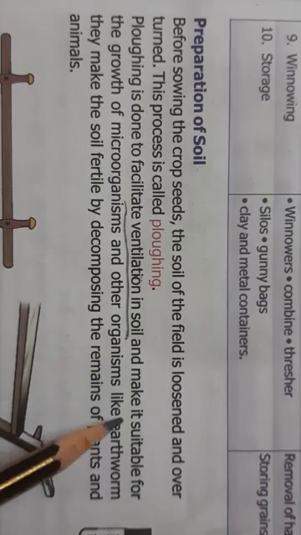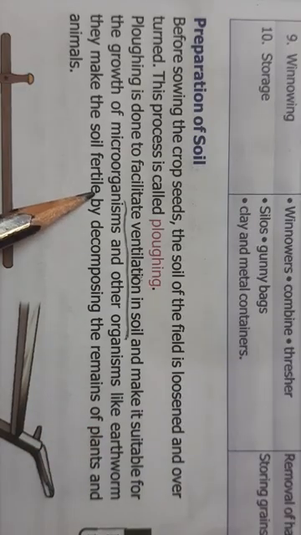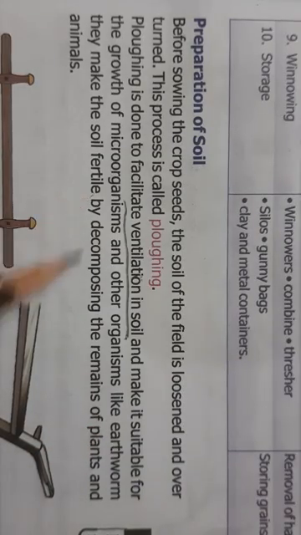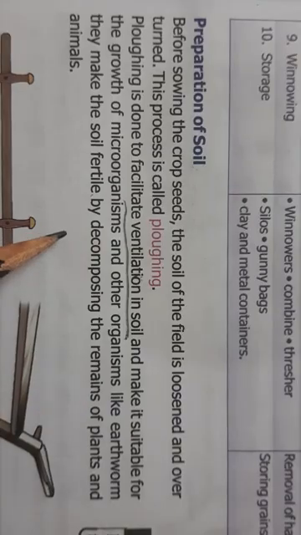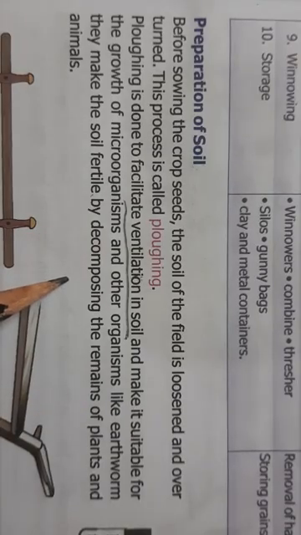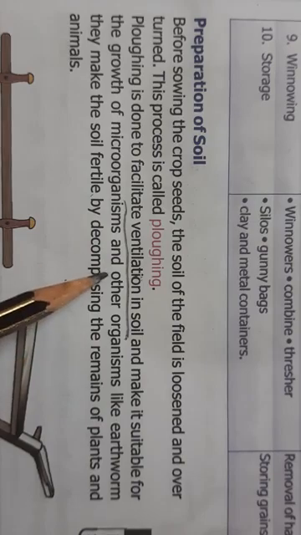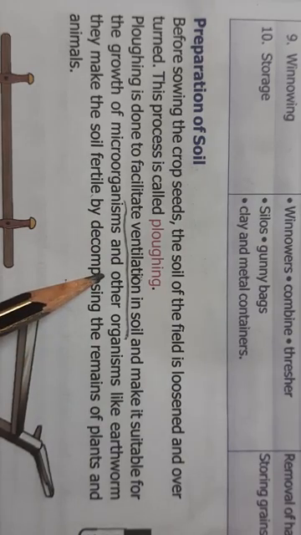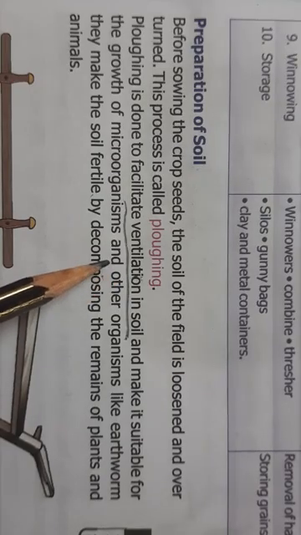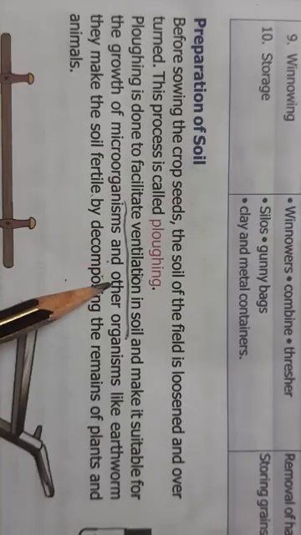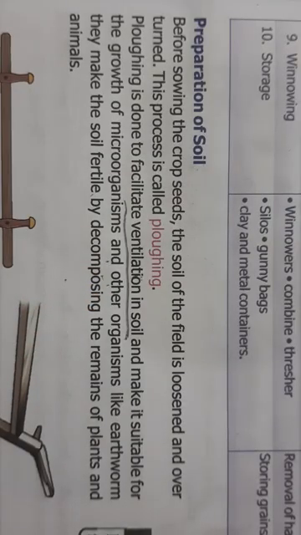Along with that, it makes it suitable for the growth of microorganisms like earthworms, which make the soil fertile. They have to breathe properly. So once the soil is loose, the earthworms or the microorganisms living in the soil can very easily breathe. So plowing is done so that the soil can get ventilated properly.